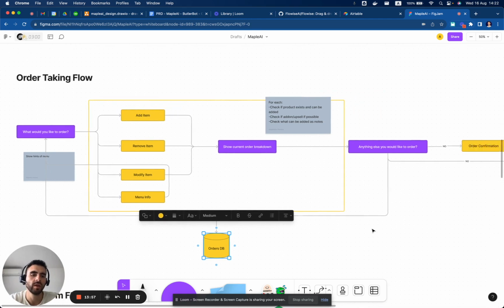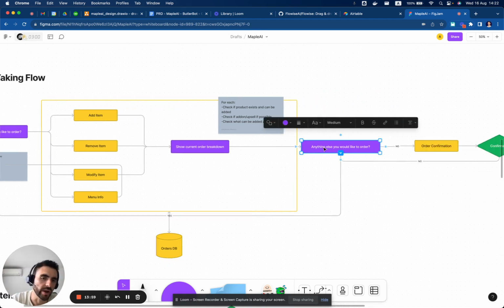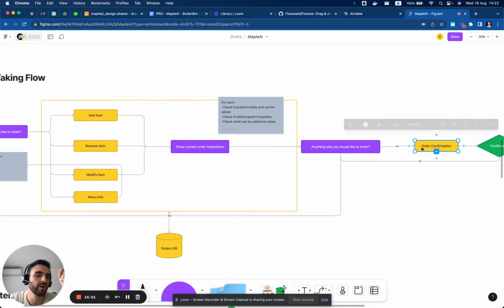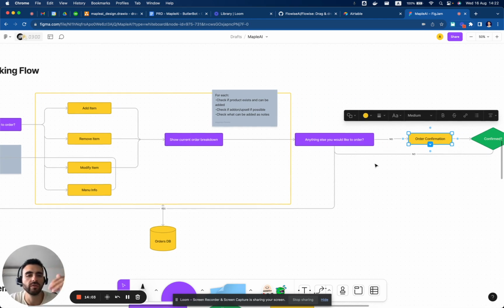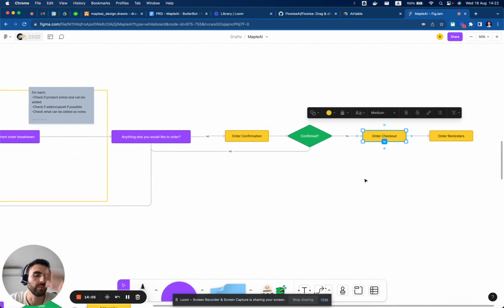Once the customer doesn't want to order anything else, we will confirm, okay, is this the order, show the final breakdown, and finally move to checkout. Checkout right now is a simple payment link or invoice link that we will be sending. So there will be no payment integration. We will just send a link: here's your invoice, your order. The order checkout will also check for the address.